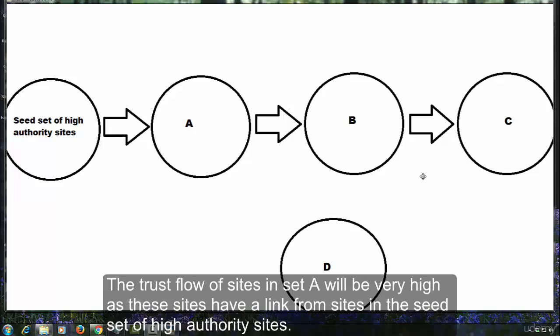The trust flow of sites in set A will be very high as these sites have a link from sites in the seed set of high authority sites.